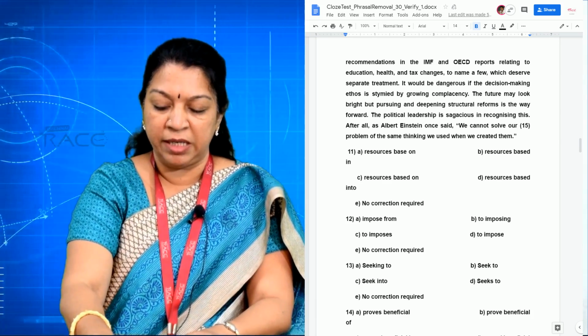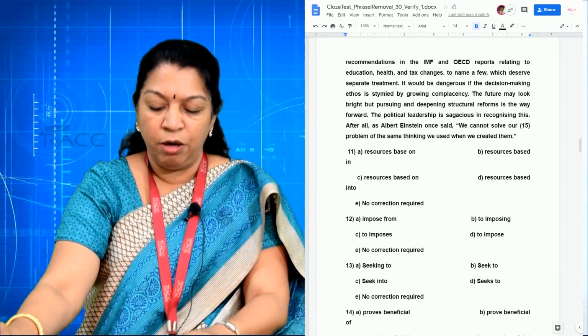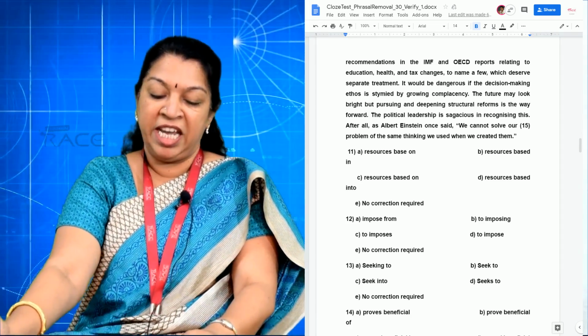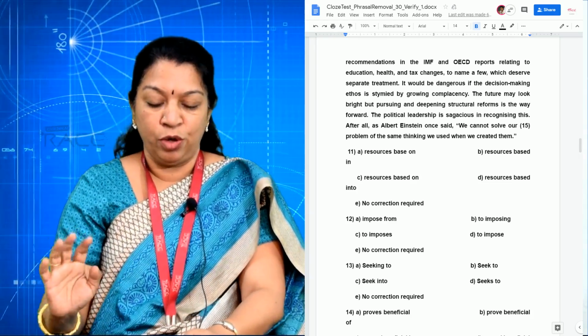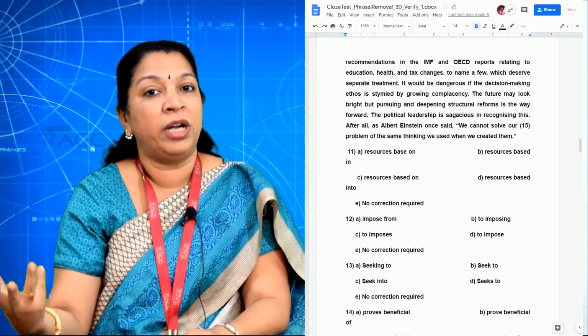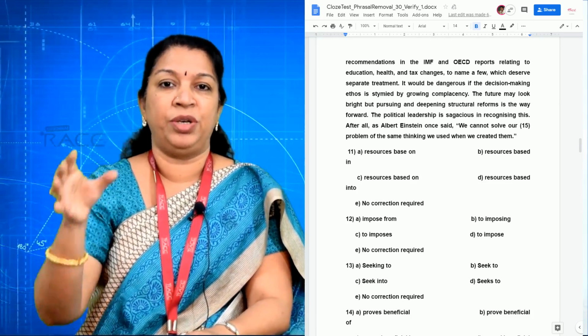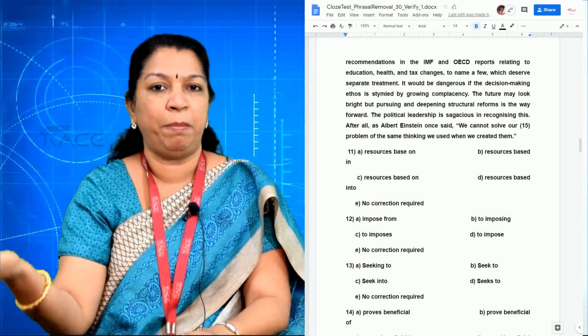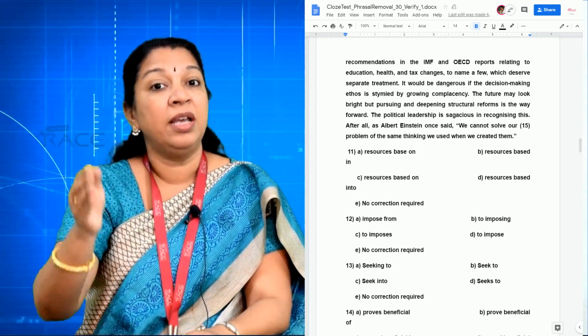"Replicate best governance practices in labor and product markets among the states could also prove beneficial in." So "could prove": could is a modal verb. With modal auxiliary verbs like can, could, shall, should, it is followed by a base verb. So "could also prove" is right.